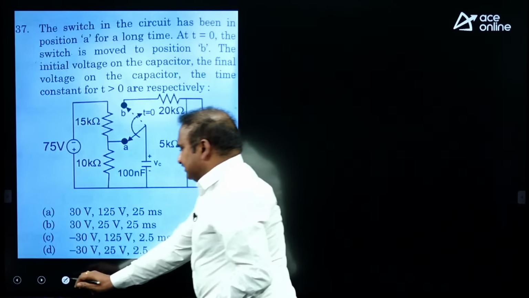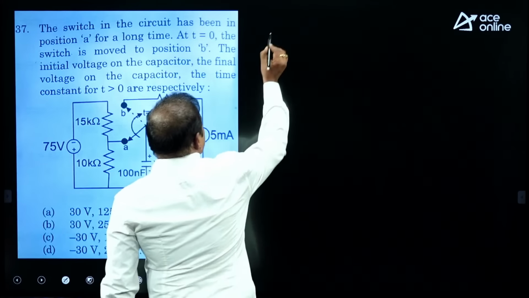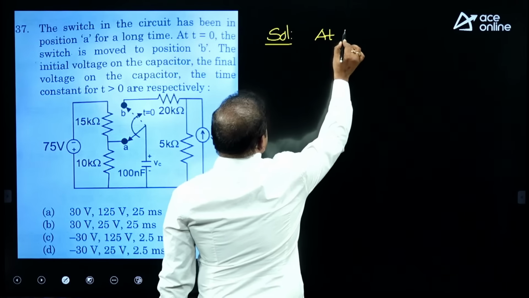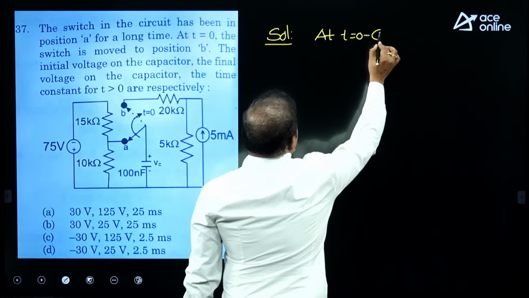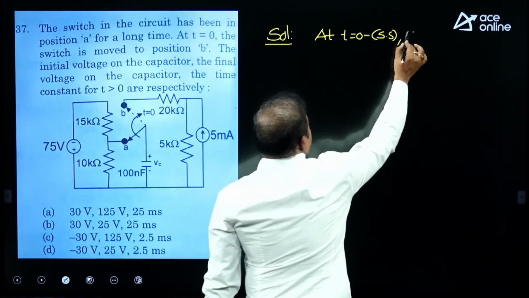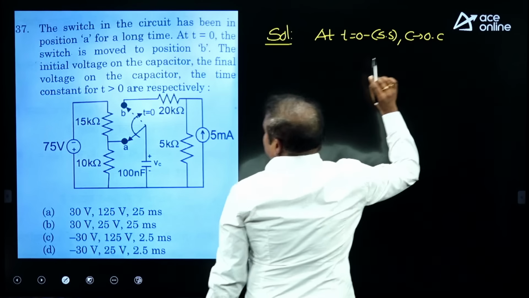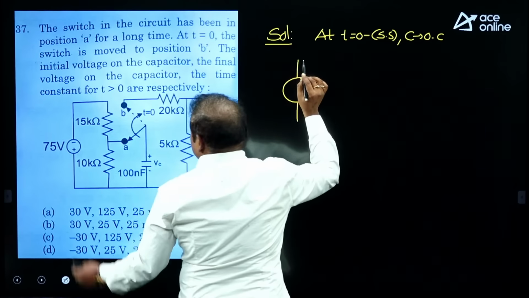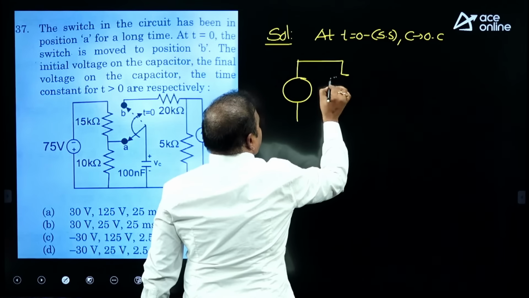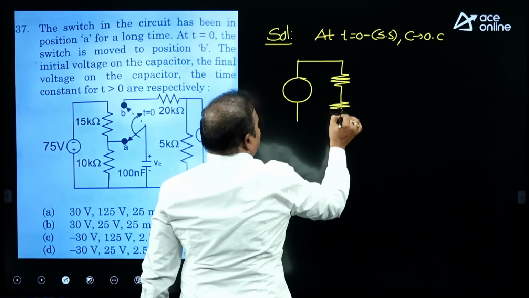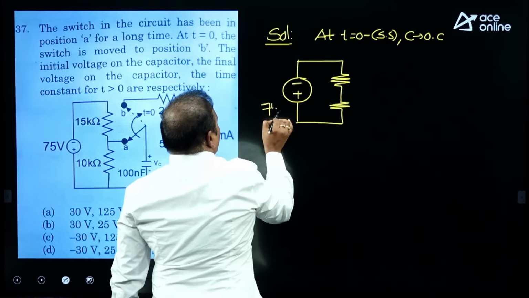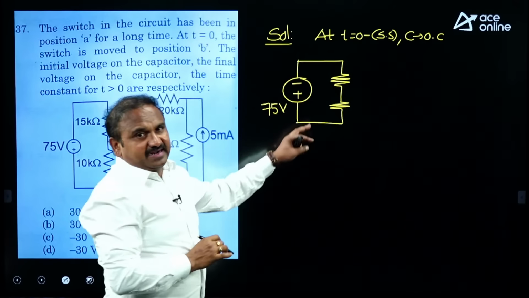Now let us take that for the initial value at t equal to 0 minus. For the initial value, this is steady state, the capacitor acts as an open circuit, and the switch position is at A. Now by VDR you will get it. Guys, you should be careful regarding the polarities provided here.